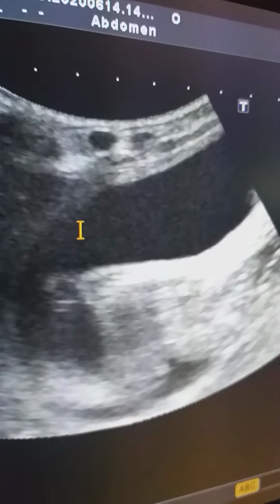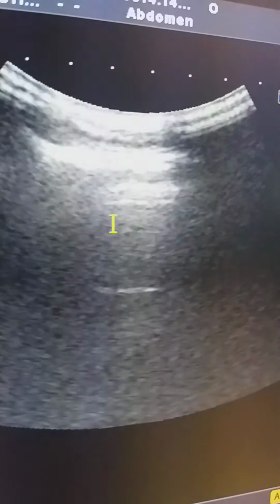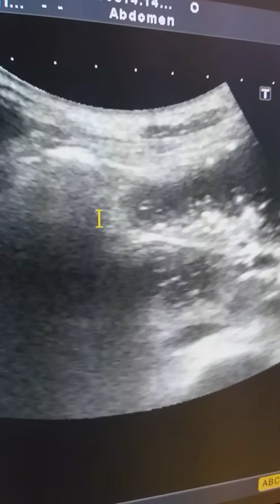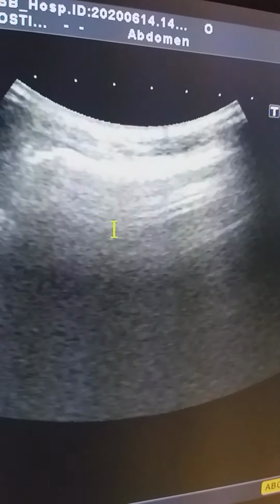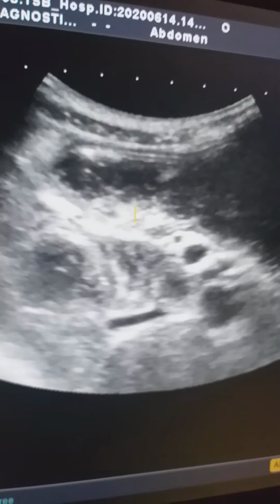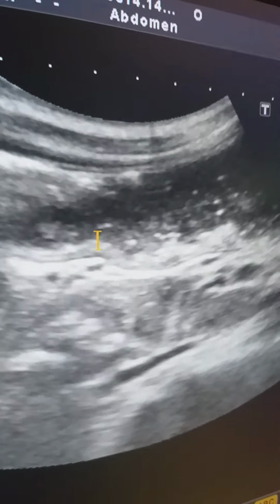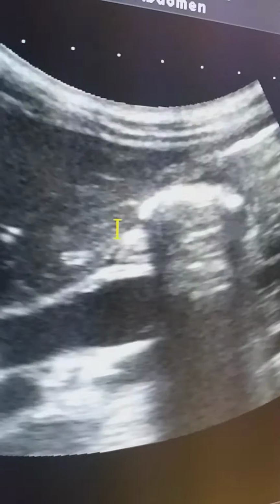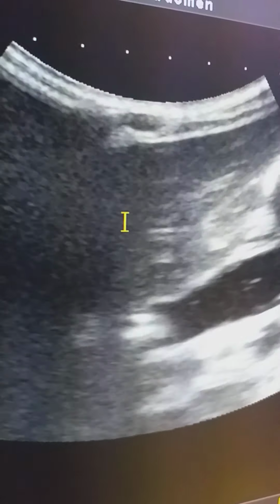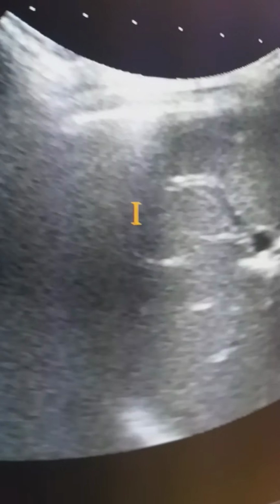So, keeping a view of these findings: dilated bowel loops, large and small, which are showing to and fro motion of particles, with few bowel loops showing peristalsis, associated with air foci and crystals within the CBD and intrahepatic biliary channel.